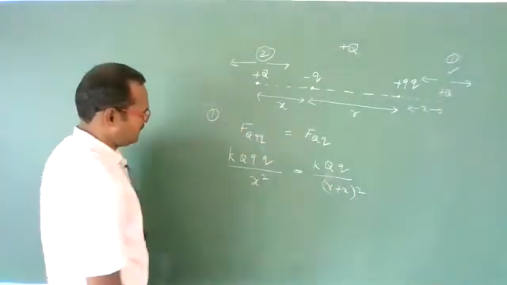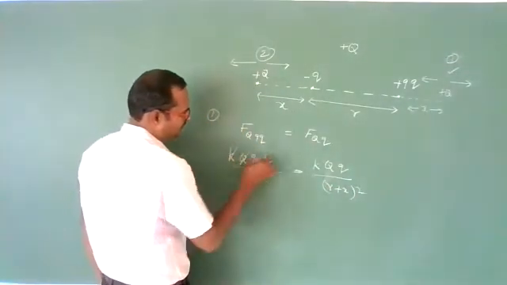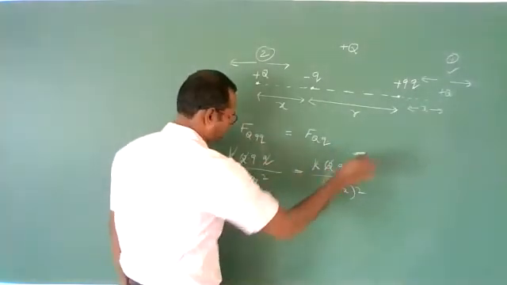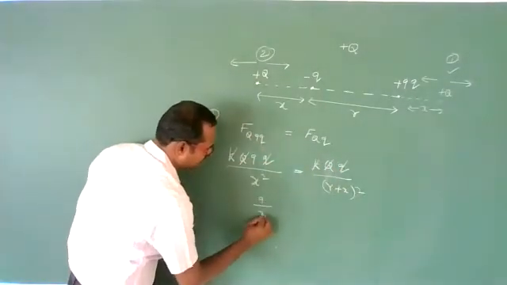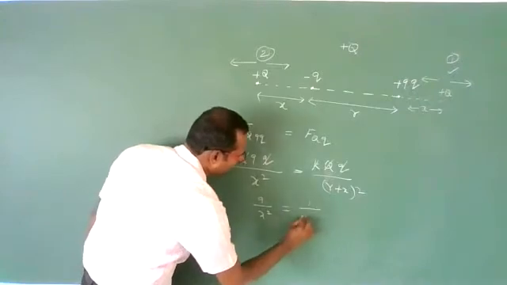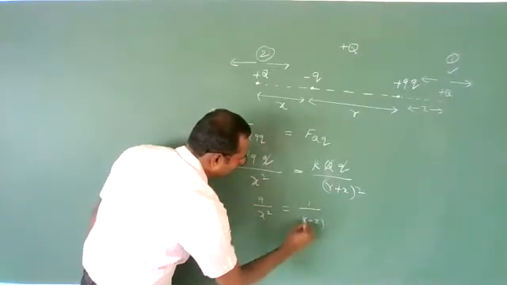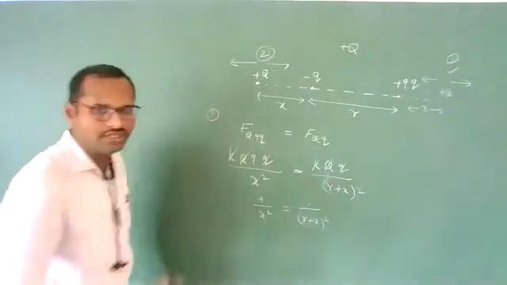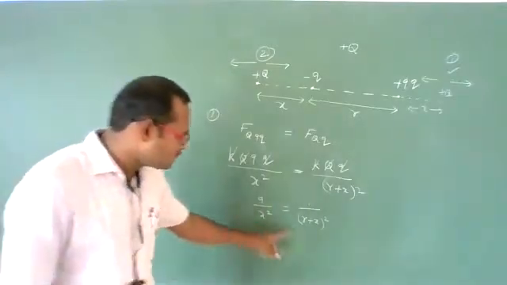Here K capital Q small q cancel. You will get 9 divided by x square equal to 1 divided by r plus x whole square.